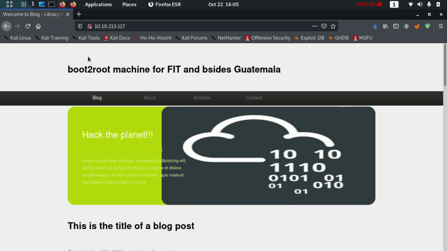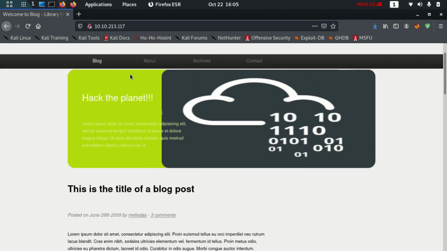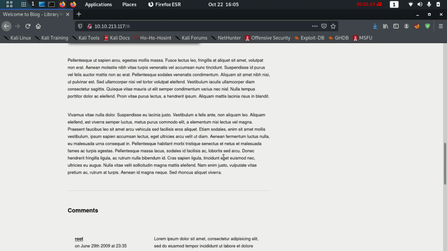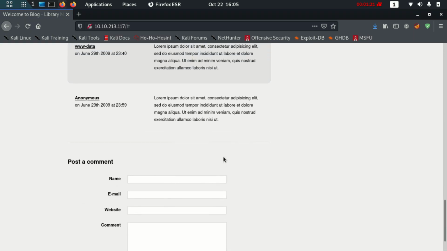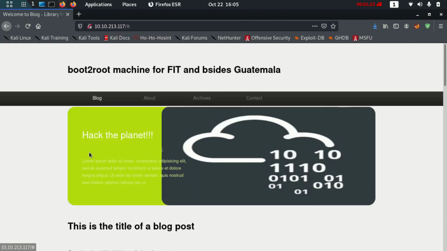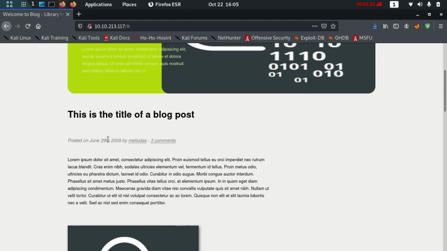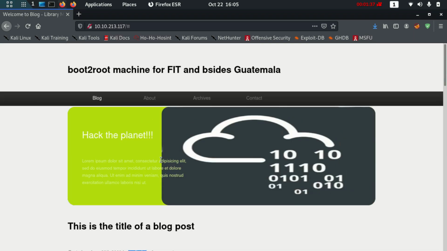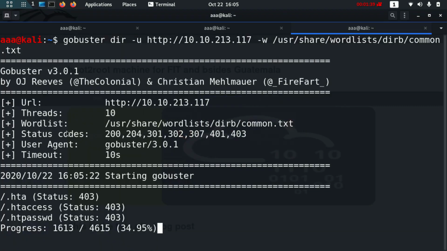In this page, none of this is working when I click on any of it, and nothing is there. But there's one thing I surely notice, there is this name Meliodas, which seems like it can be a useful name, like a username, because there is nothing else in this website. So we'll keep that in mind.